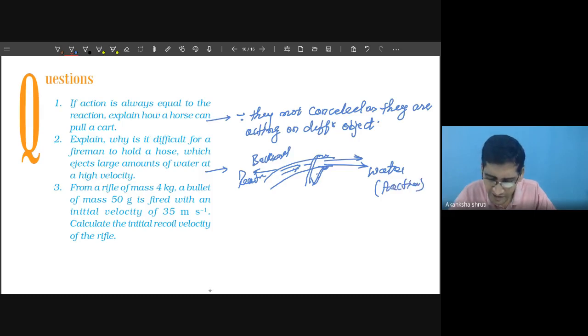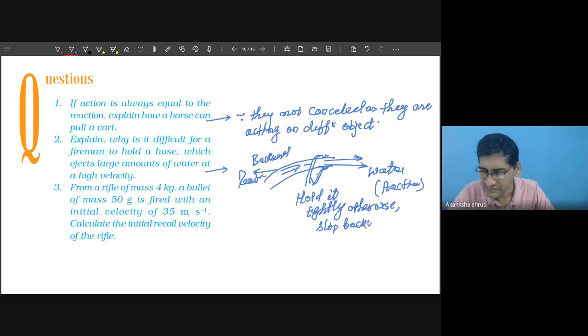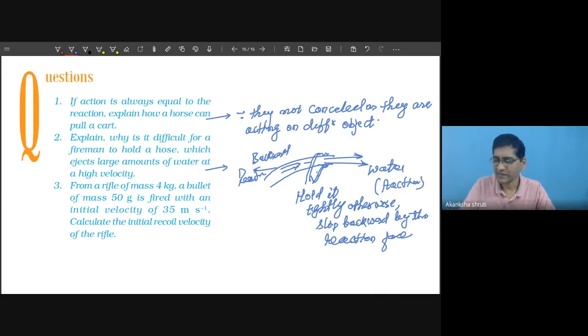So what will be the tendency of this hose? To move backward. Therefore, the fireman has to hold it tightly. Otherwise, it will slip backward by the reaction force of the forward water, the reaction force on the hose.